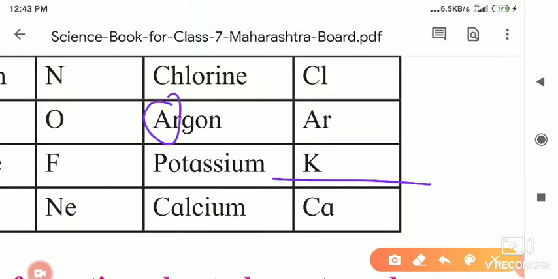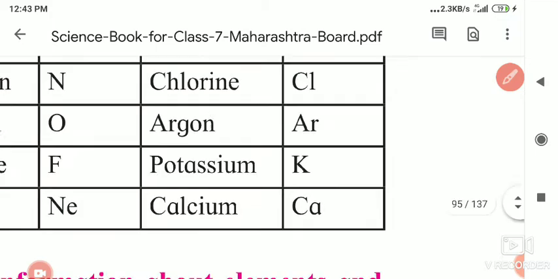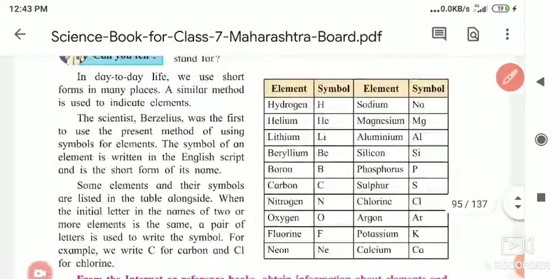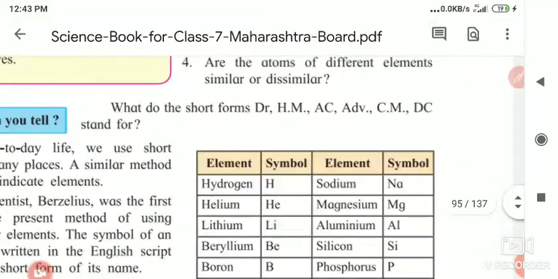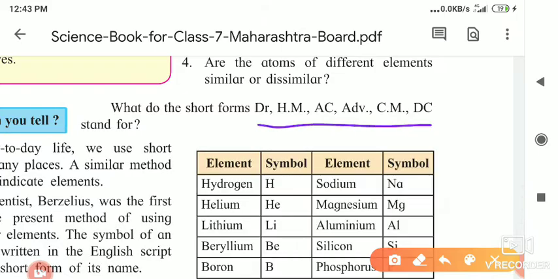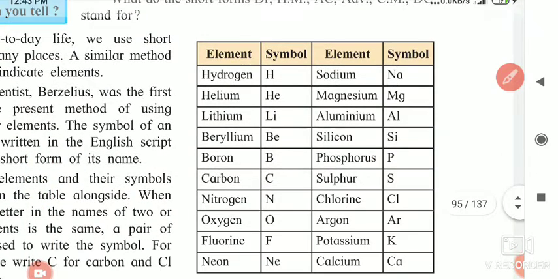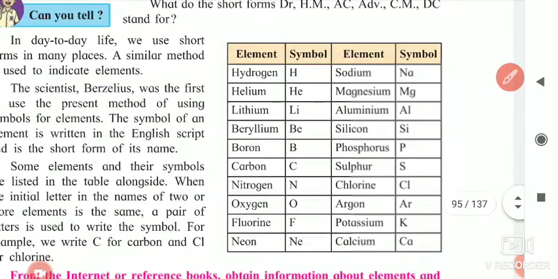For potassium it is a Latin name that we will discuss afterwards, and calcium takes the first and second letter, Ca. So in this way, just as there are short forms for doctor, for Mr., for air condition, in the same way for the elements we are using short forms from their spellings.